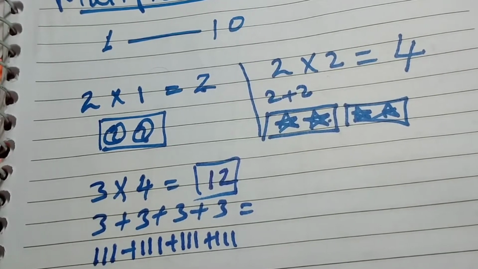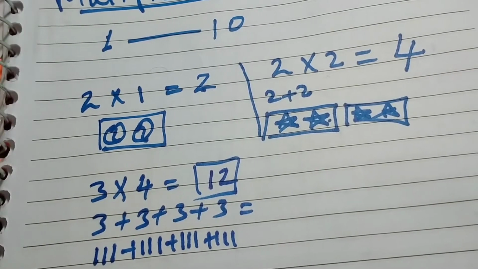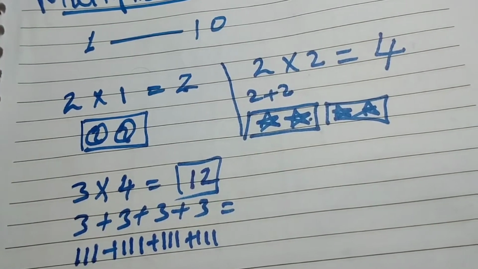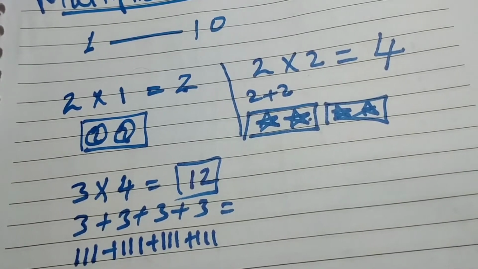Clear, my dear? This was the multiplication of one digit number. I gave you the trick without the table, so someone who didn't learn the table can solve the questions like that.